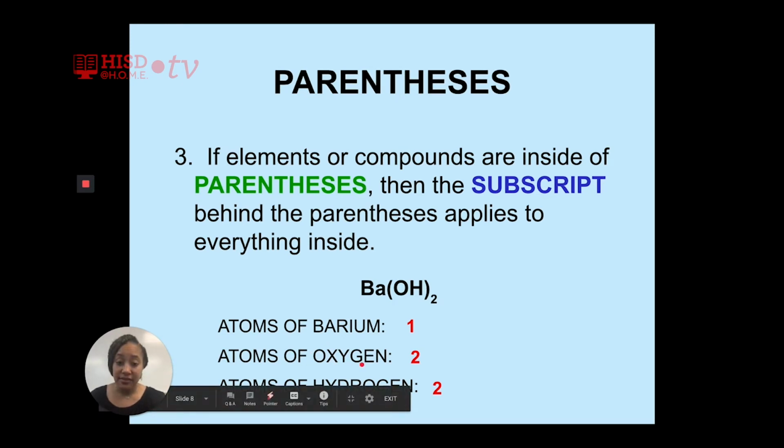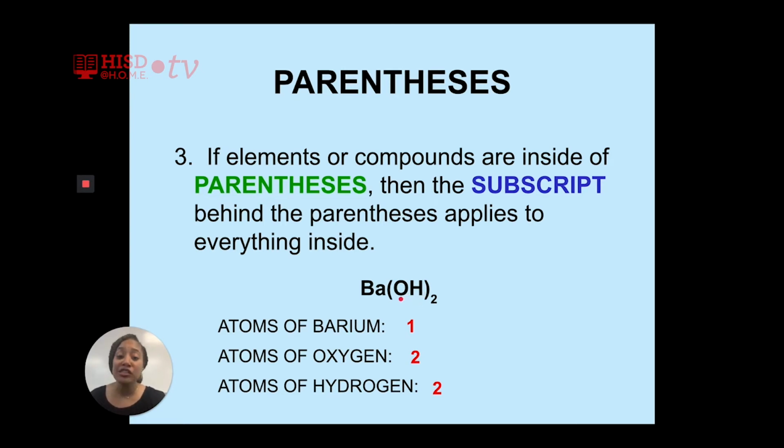Oxygen does not have a subscript behind it, so we assume there is an imaginary 1. H also does not have a subscript behind it. So again, we assume that it is imaginary 1 behind H. So O has an imaginary 1, H has an imaginary 1.